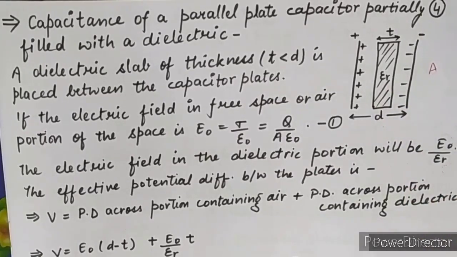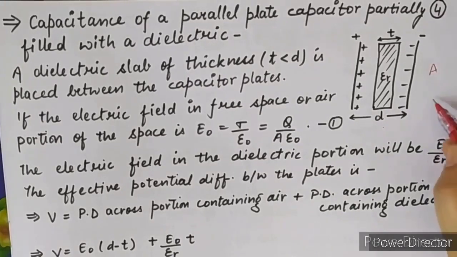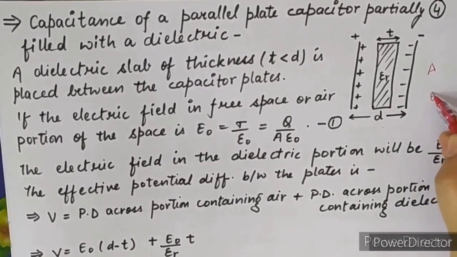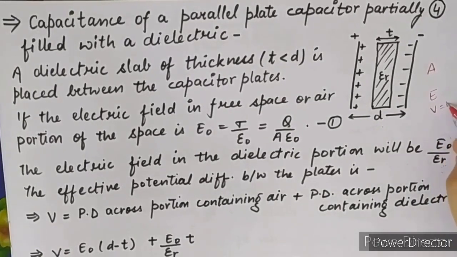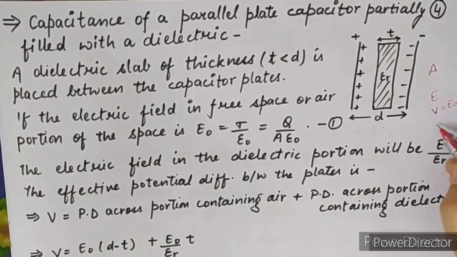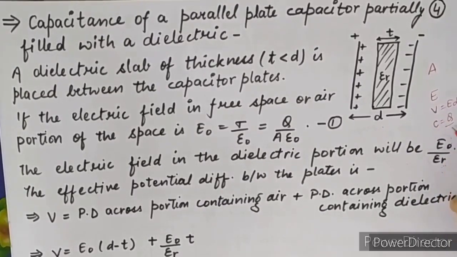Yesterday I told you that any value of the capacitance is calculated in 3 steps. First calculate the electric field, then put it in the potential difference formula, and afterwards put the potential difference in the formula of capacitance.